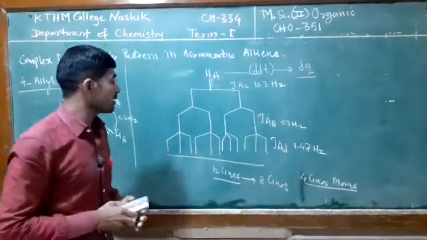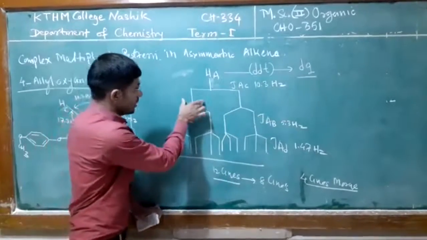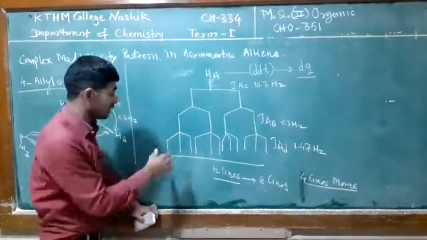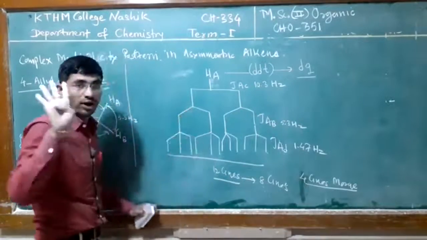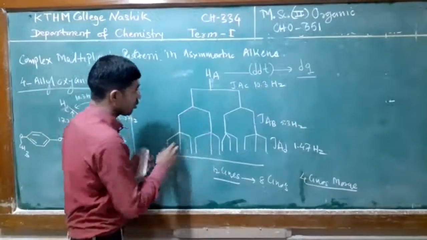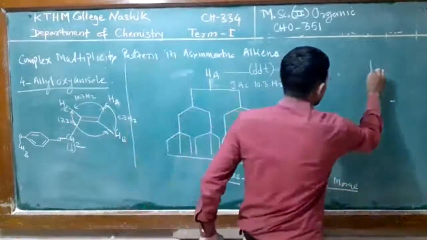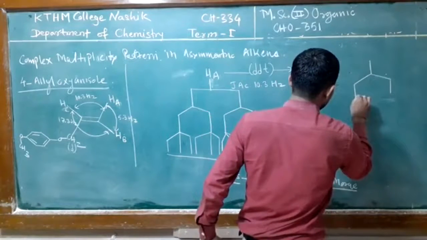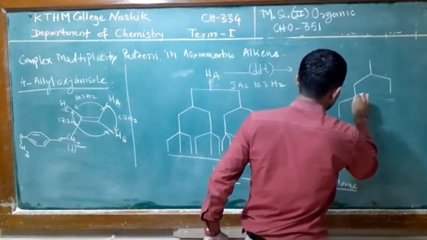Doublet of quartet means this is the doublet, and each doublet is further split into a quartet, into 4 lines, like this.